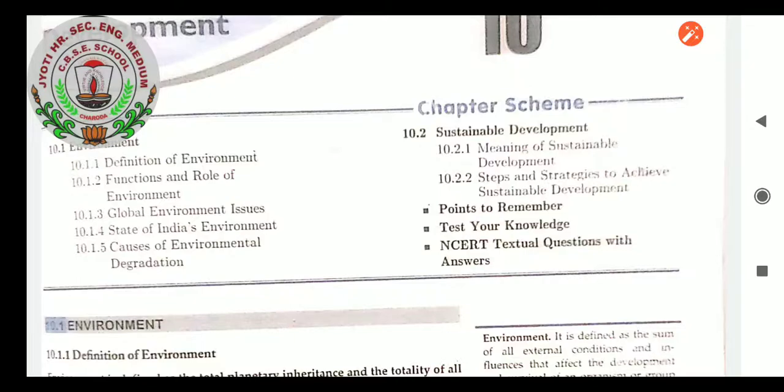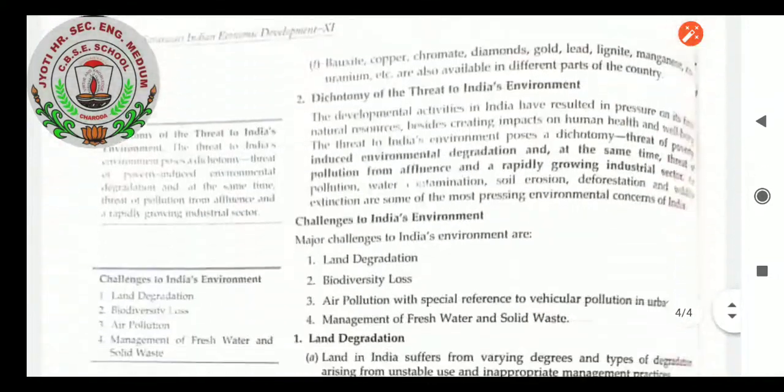So we can understand the importance of that. If we are not utilizing this source of water properly, definitely our future generation will not be able to get a proper source for survival. So if we are making this source of energy useful for future generations also, we are making proper use of the resources which are available with us for the future generation. It is known as sustainable development. Okay, so let us see the book definition of environment.